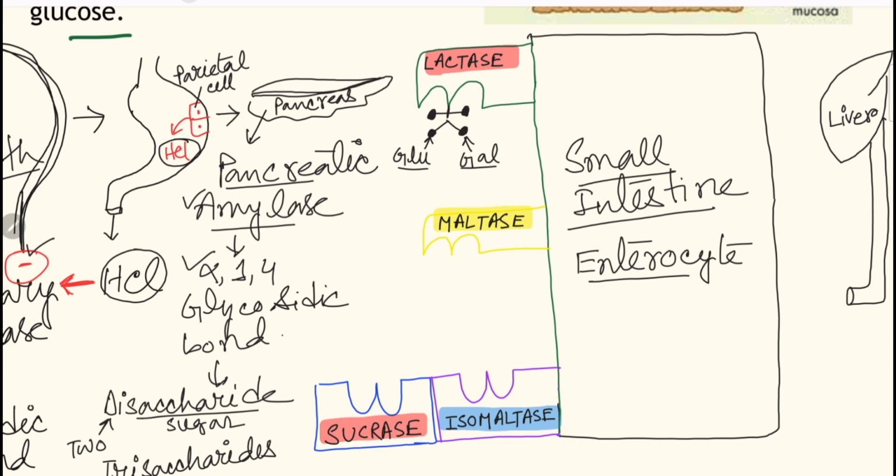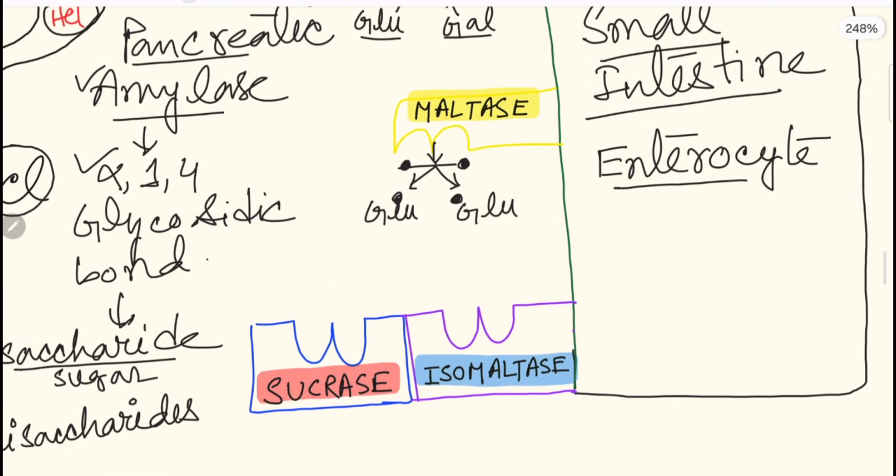Maltose will also be split and produce two molecules of glucose. Next, this one is sucrose. Sucrose will also be split at this 1,4 glycosidic bond, producing two molecules, one glucose and another fructose.